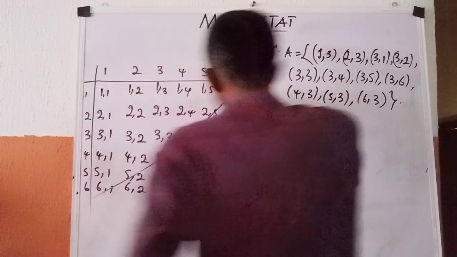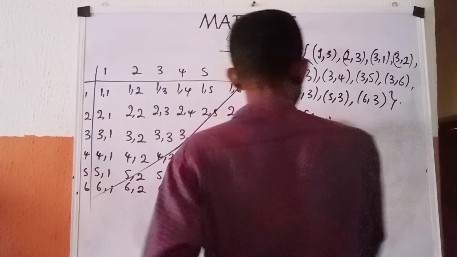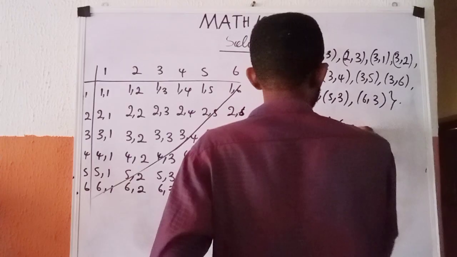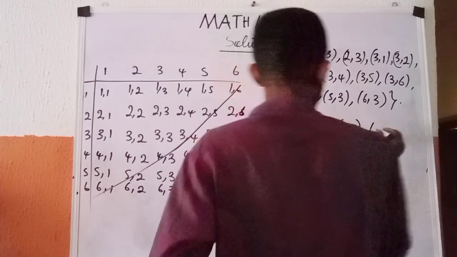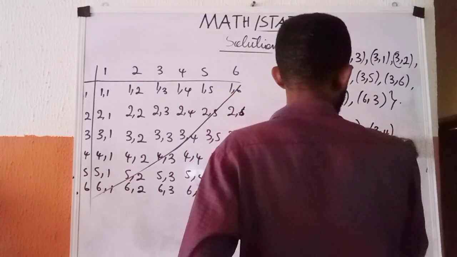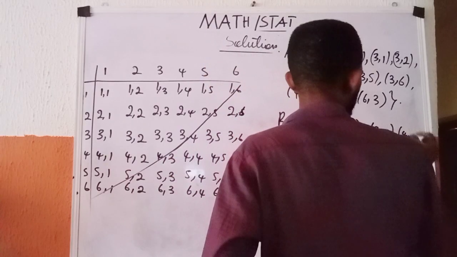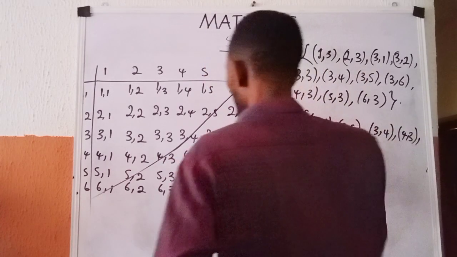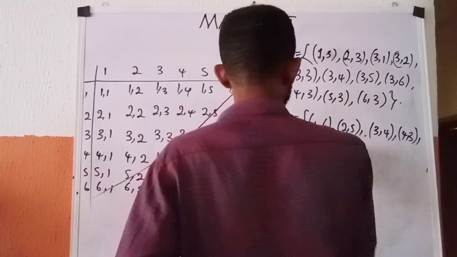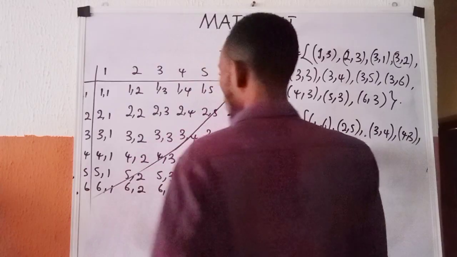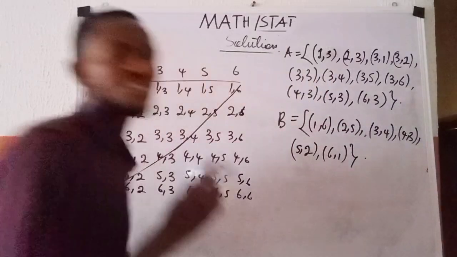The first one I'm going to pick, I will open: 1, 6 is the first one, the second one is 2, 5, the third one is 3, 4, the other one is 4, 3, the other one is 5, 2, the last one is 6, 1. So this is event B.